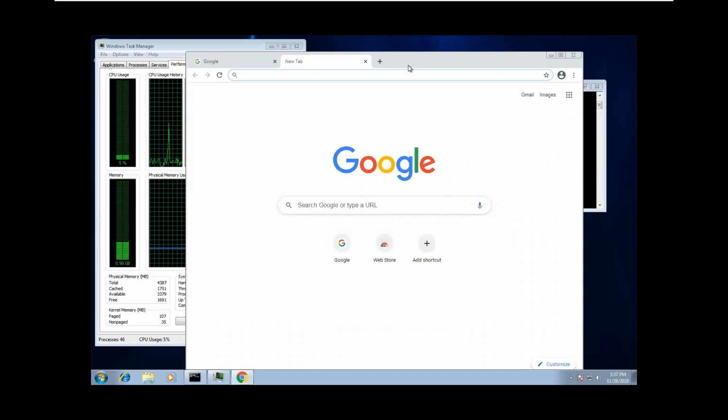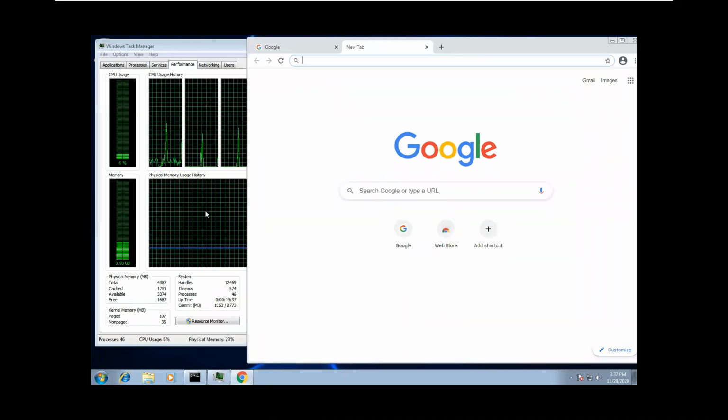So it will simply busy the port number and it will consume the memory because in the back end,